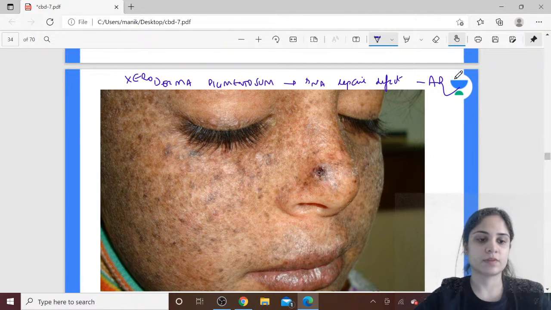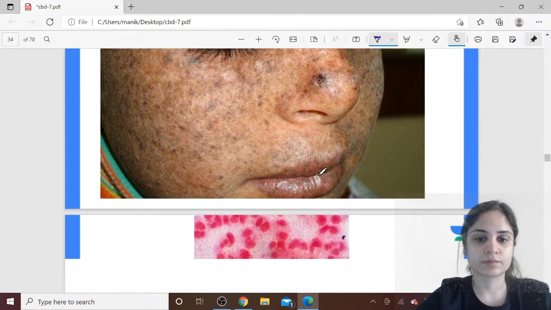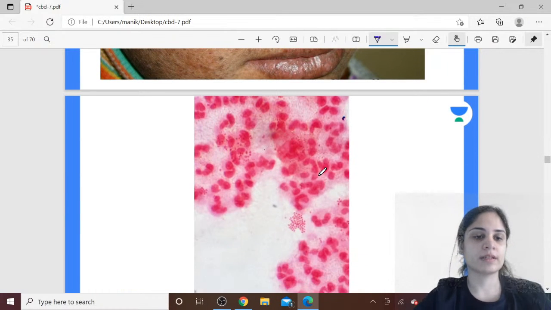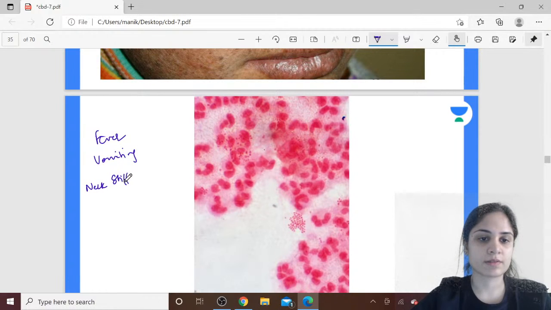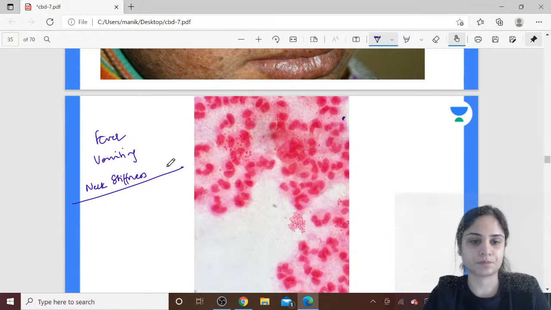Okay, all right. Moving on to our next condition. So this patient is coming to me with fever, vomiting, neck stiffness. What is the causative organism? Anyone?